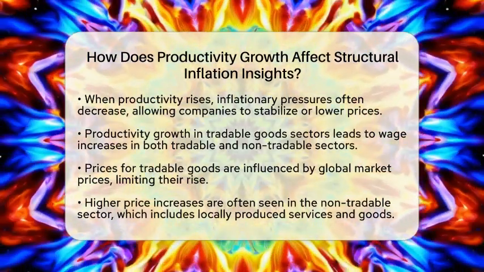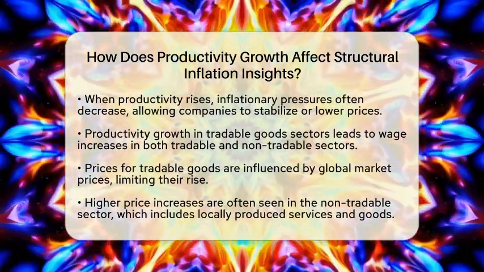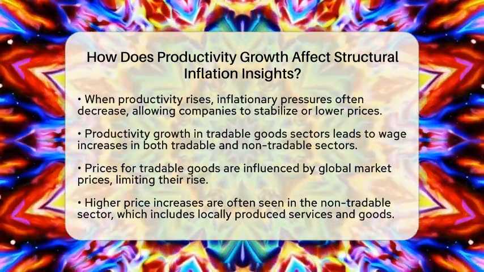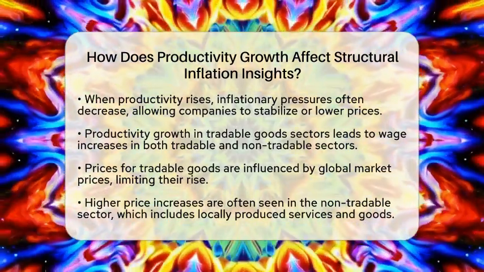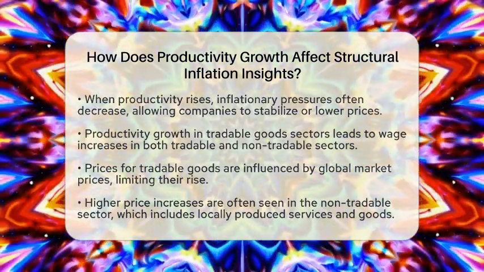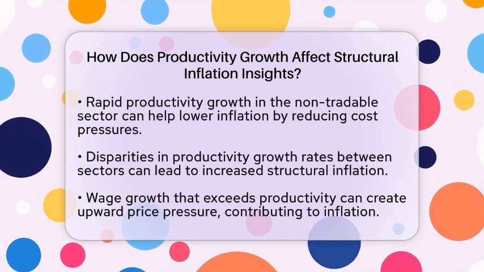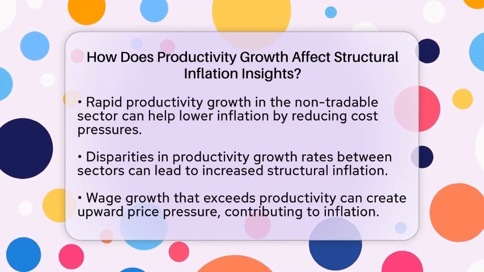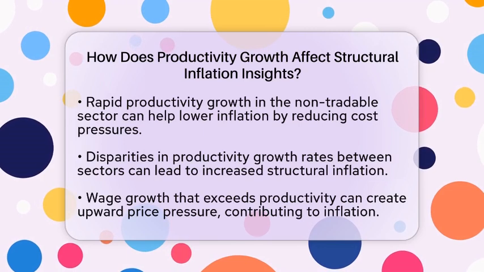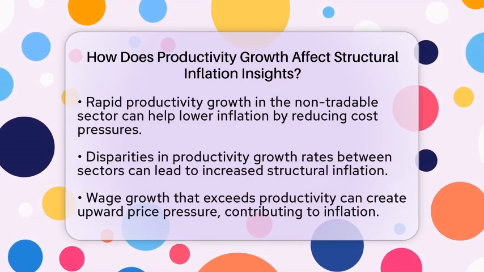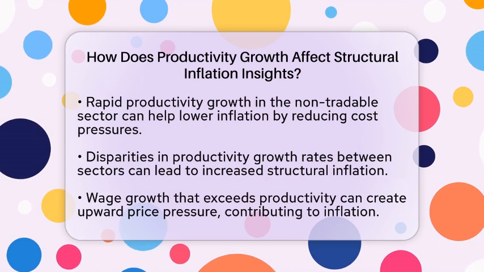On the flip side, if productivity grows more rapidly in the non-tradable sector, it can actually help to lower inflation. This is because it reduces cost pressures in that area. When there are large disparities in productivity growth rates between tradable and non-tradable sectors, structural inflation can increase. Wages may rise across the economy, but prices in the tradable sector remain stable, which can push up prices in the non-tradable sector. Wage dynamics also play a role in this equation.